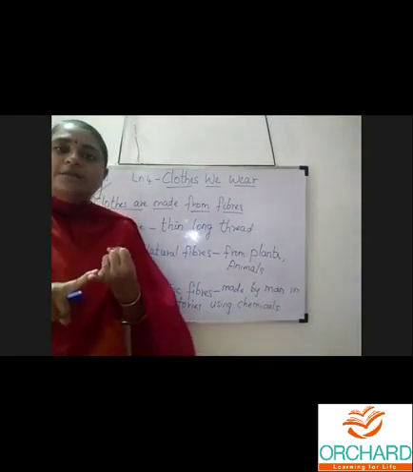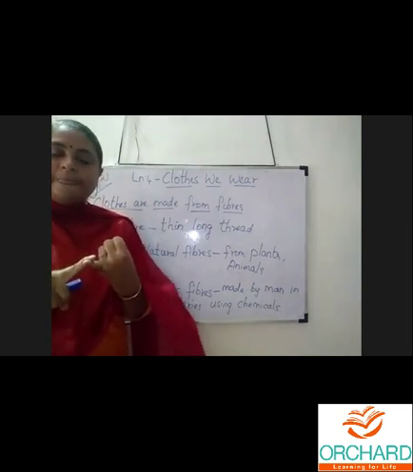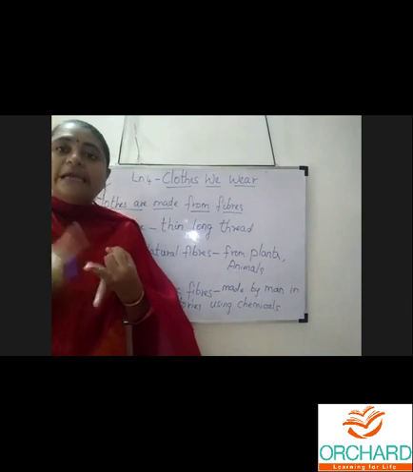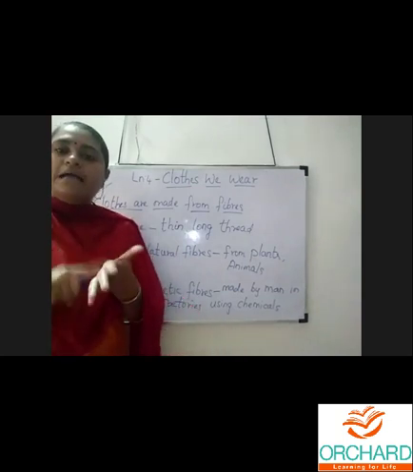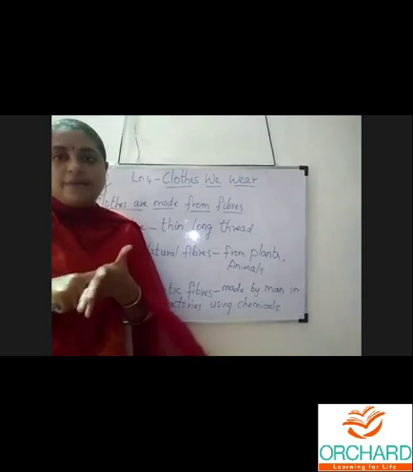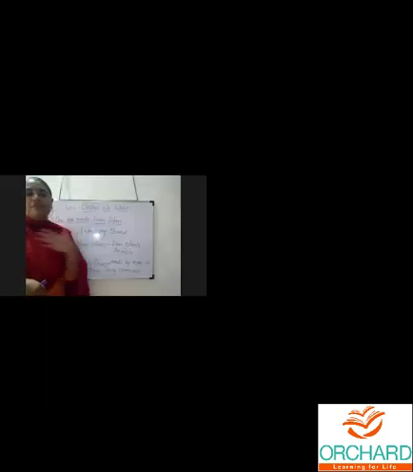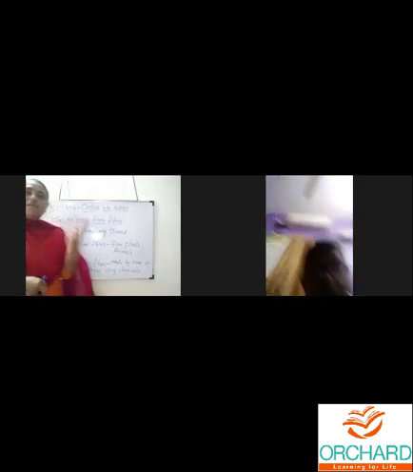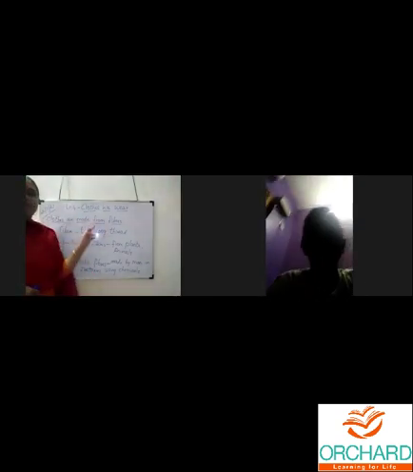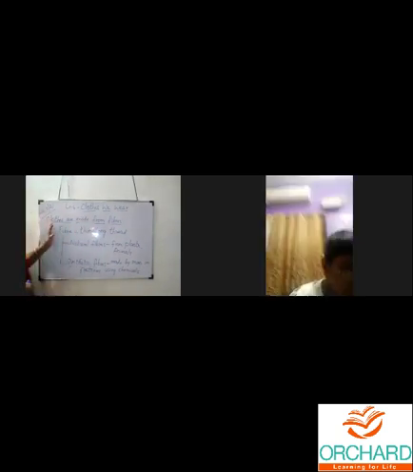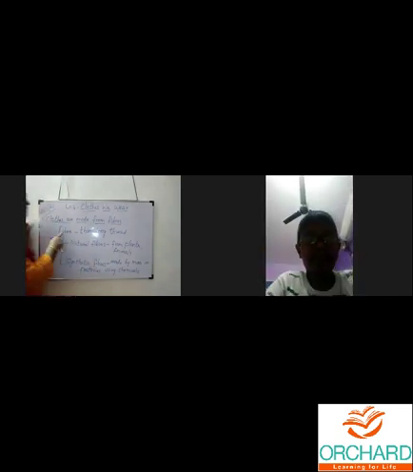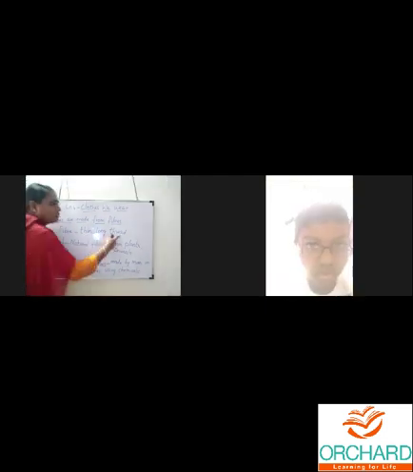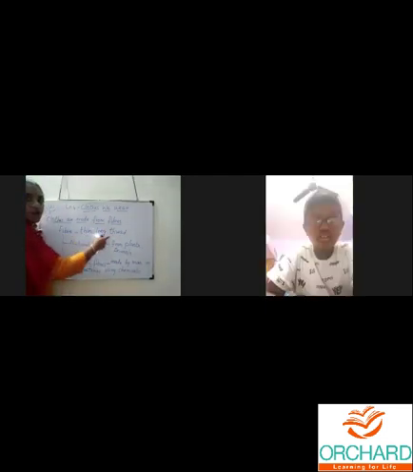First, clothes help to protect us from dust. Clothes help to protect us from the heat of the sun. Clothes protect us from cold. Clothes protect us from rain. Last one, clothes protect us from insect bites. For these five main reasons, people are wearing clothes. So the second heading is clothes are made from fiber. Yes, clothes are made from fibers. First, you should know what is meant by fiber. Fiber is a thin, long thread.